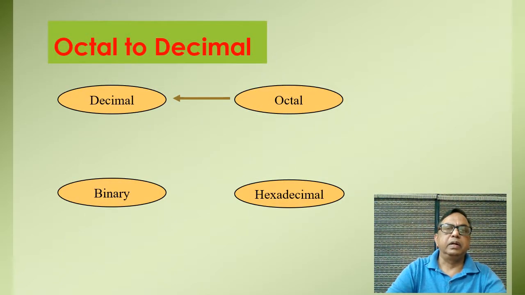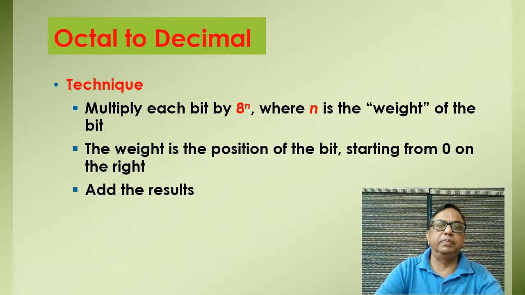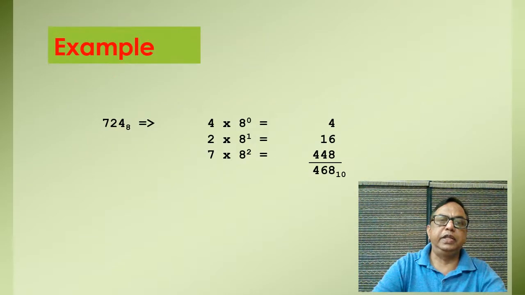The other one is the octal to decimal number system conversion. In octal to decimal conversion, the technique is to multiply by 8 to the power n, where n is the weight of the bit, the position of the bit starting from 0 on the right, and add the result. You can see the example. I have taken an octal number 7 2 4 of octal, and we have to convert this number into decimal number.